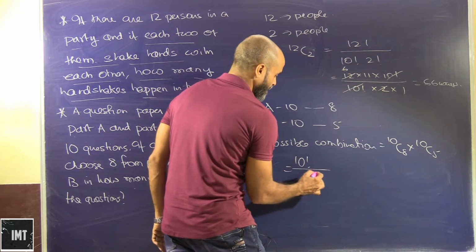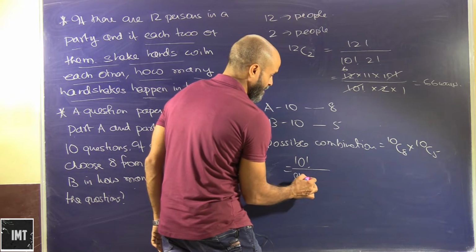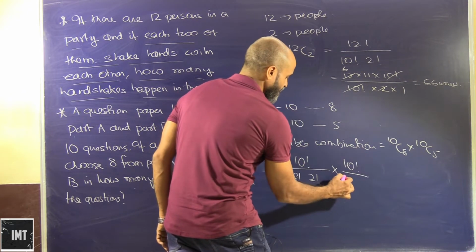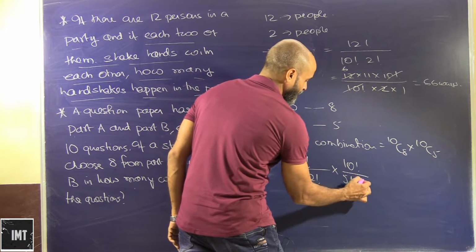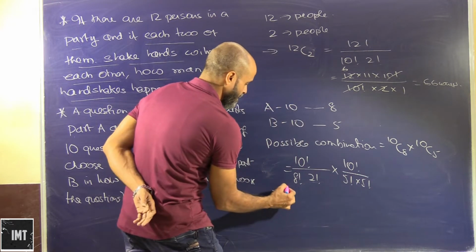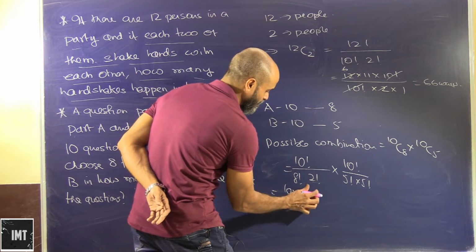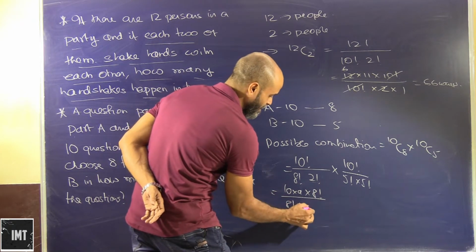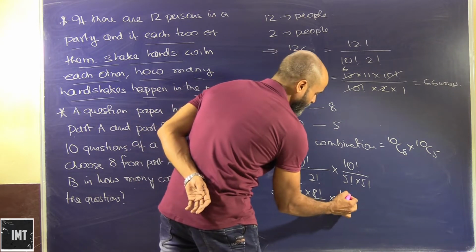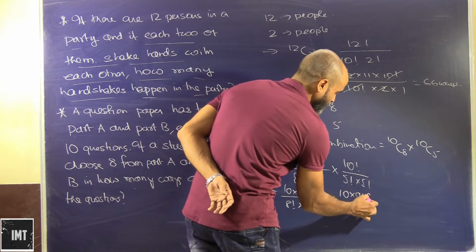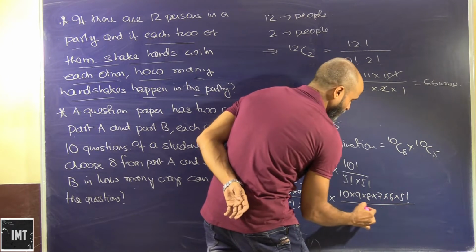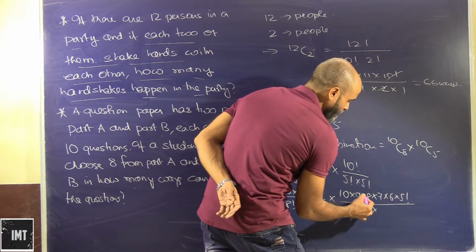Factorial 10 upon factorial 8 into factorial 2, into factorial 10 upon factorial 5 into factorial 5. So that's 10 into 9 into 8 factorial upon 8 factorial into 2, into 10 into 9 into 8 into 7 into 6 into factorial 5 upon factorial 5 into factorial 5.